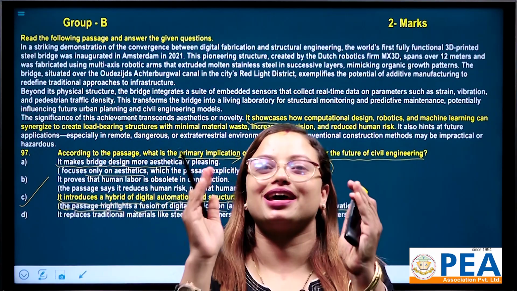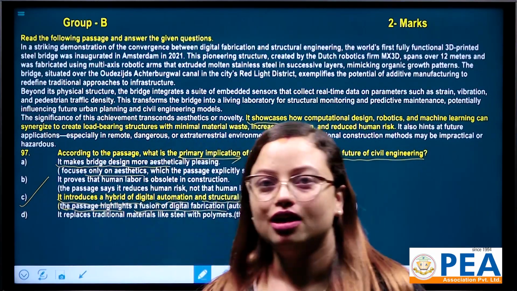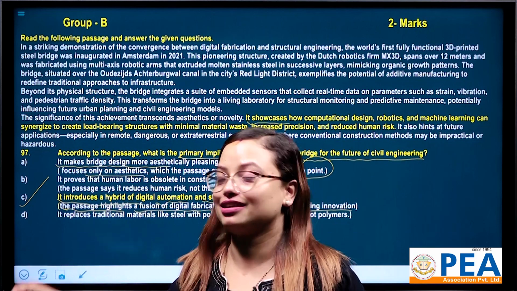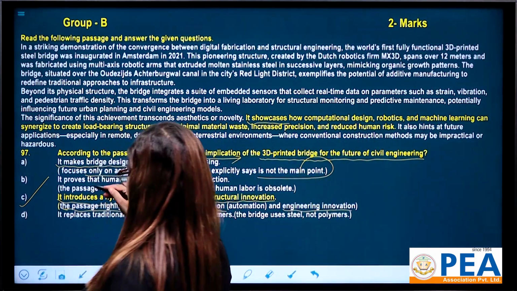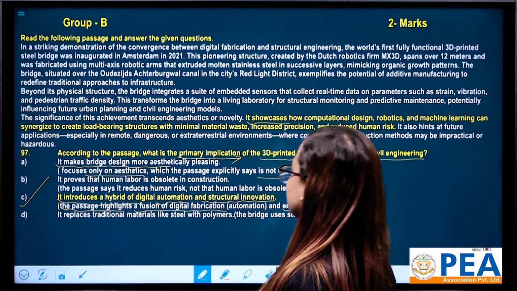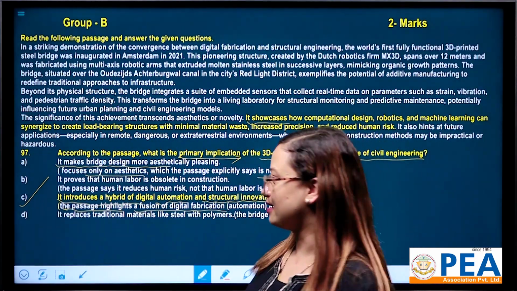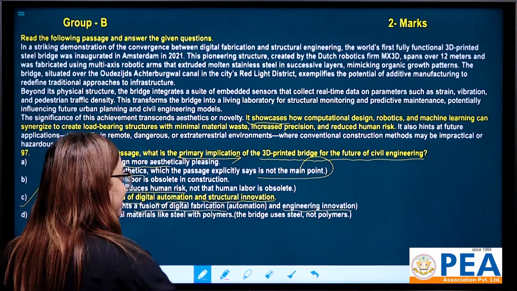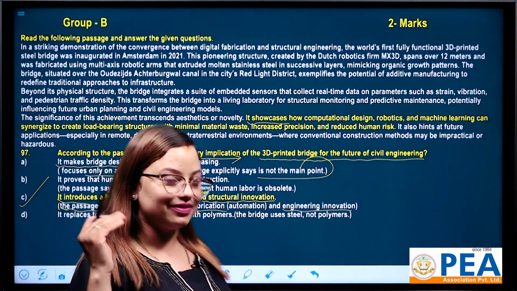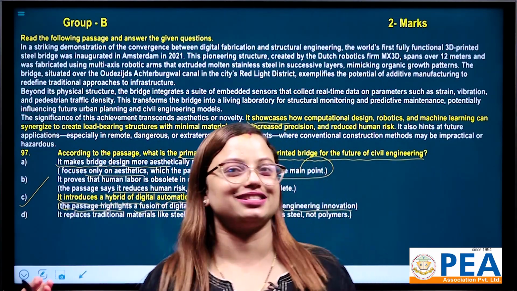This is not the main argument of our passage. There is something more than this. So let's go for number B. It proves that human labor is obsolete in construction. The passage says it reduces human risks, not that human labor is obsolete. That's why this is wrong.